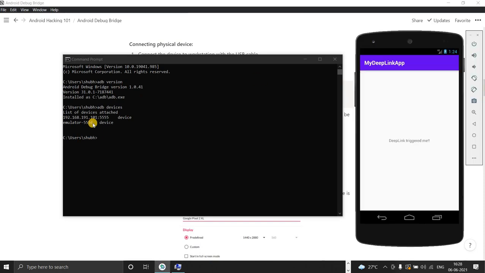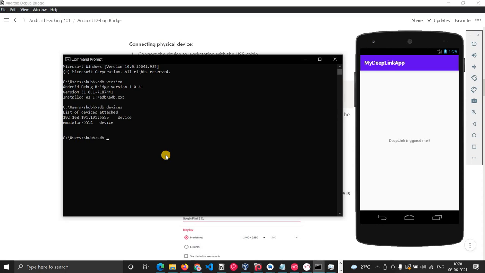Now, if I connect my phone, you're not able to see it, but I'll show you with the ADB devices command once my phone is connected. Okay, to connect a phone, basically you need to turn on USB debugging on your device. So now I have turned it on.